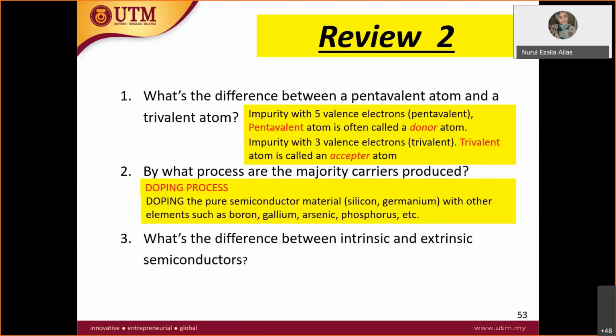Number 3, what is the difference between intrinsic and extrinsic semiconductor? What is intrinsic? Pure semiconductor. Yes, correct. What is extrinsic? A semiconductor that can conduct current. Yes, after the doping process, an extrinsic semiconductor has better conductivity and can conduct current.